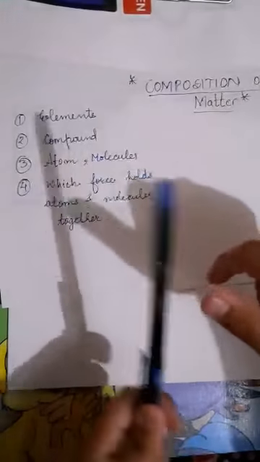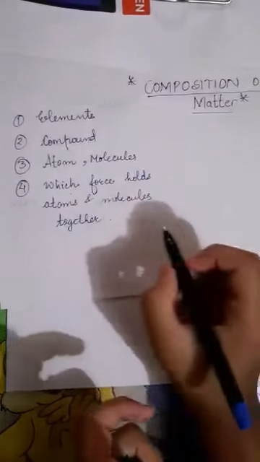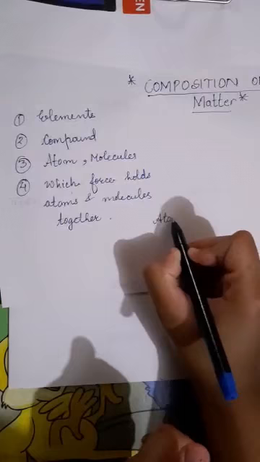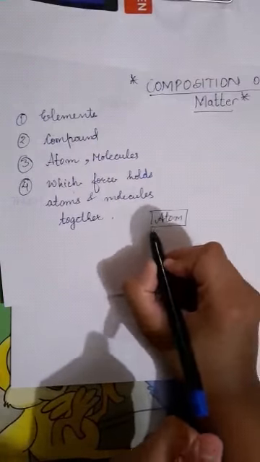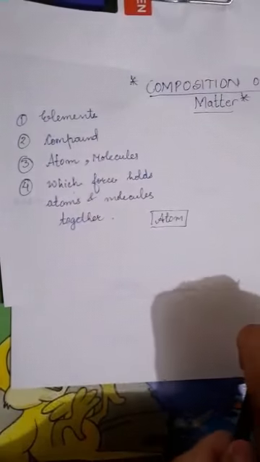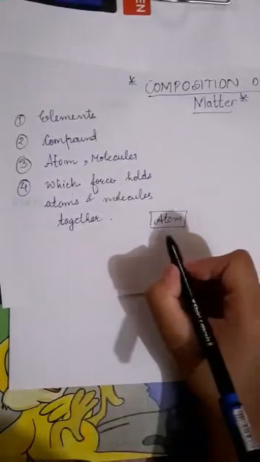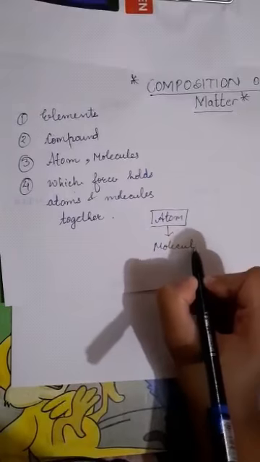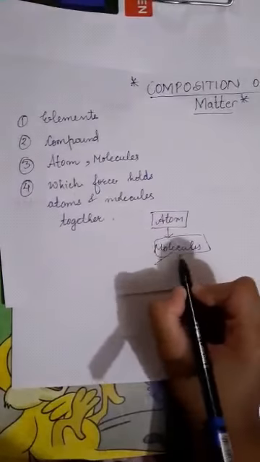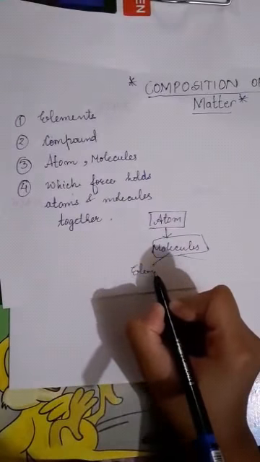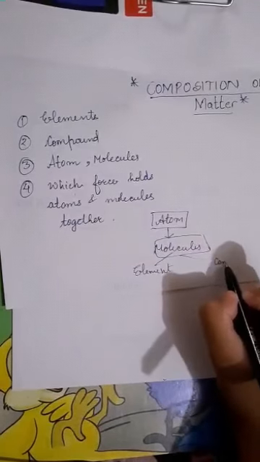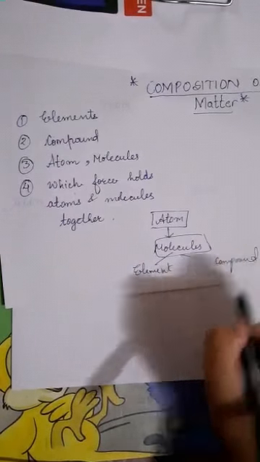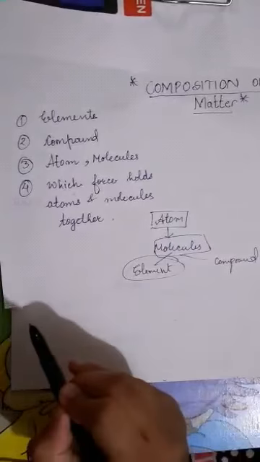First of all, we will discuss elements. As you already know, the smallest part in matter is the atom. Everything starts from an atom. When atoms combine, they form molecules. When molecules combine, they form either an element or a compound. So from here elements occur.